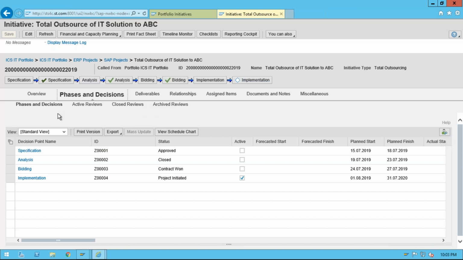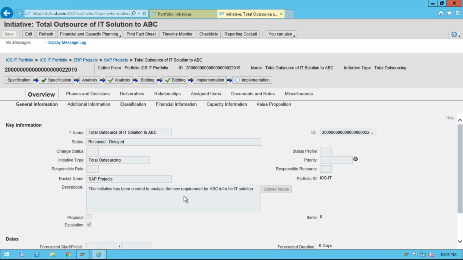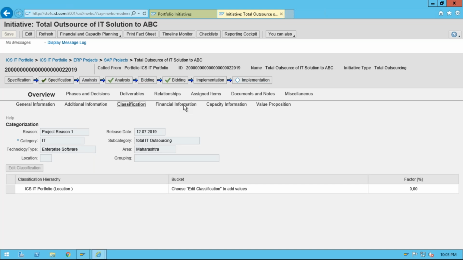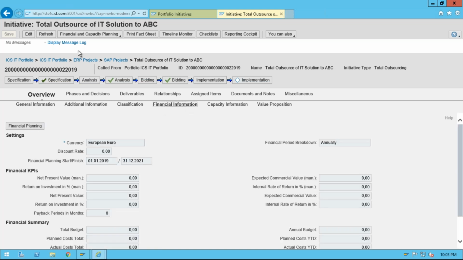That's right. Yeah. Okay, so one by one, just go: create one initiative, check the overview, what fields we have, how they help us map the scenario within the process, additional information, what all these mean, forecast, classification, then financial information, financial planning. This financial planning is the same. These are some parameters, financial planning parameters, which we are defining. In the standard system, some values are captured automatically from other fields. Capacity information. In the next session I'll explain the configuration.